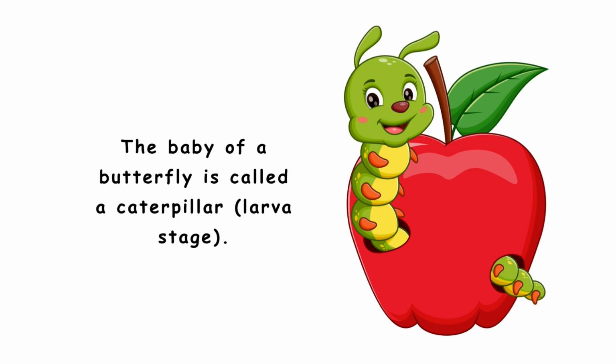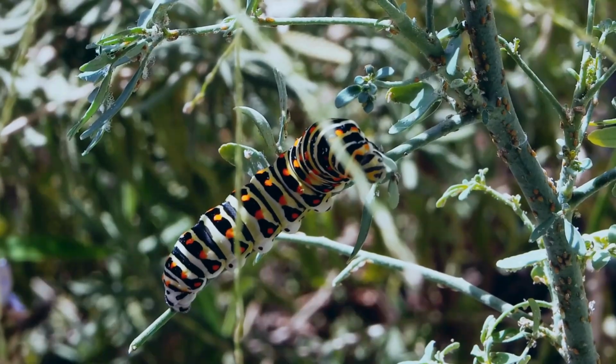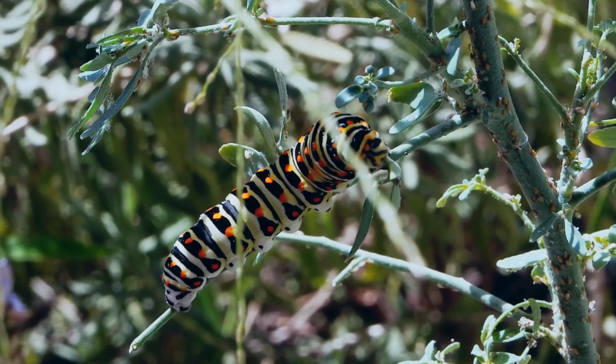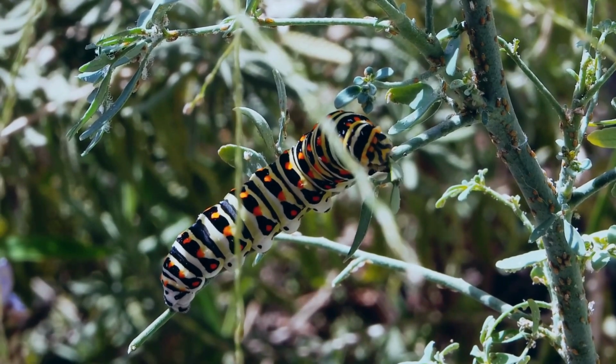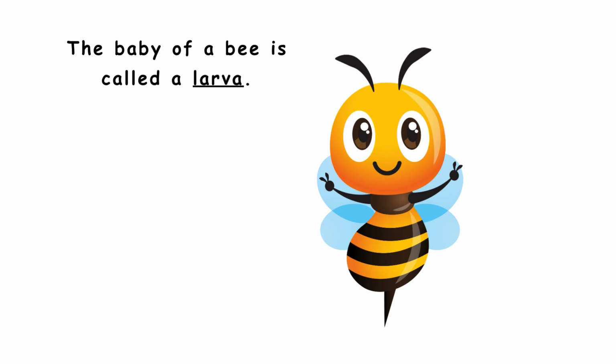The baby of a butterfly is called a caterpillar, larva stage. The baby of a bee is called a larva.